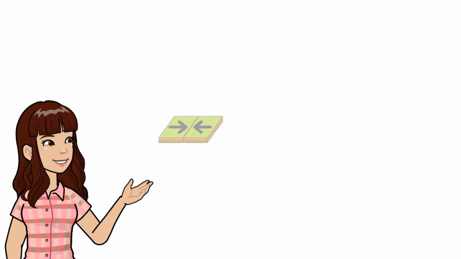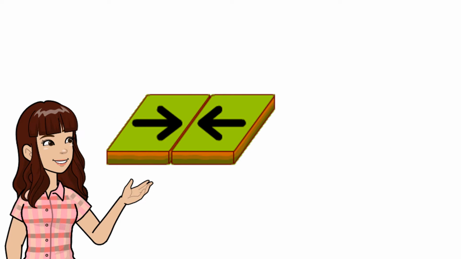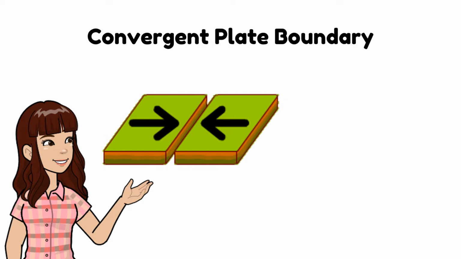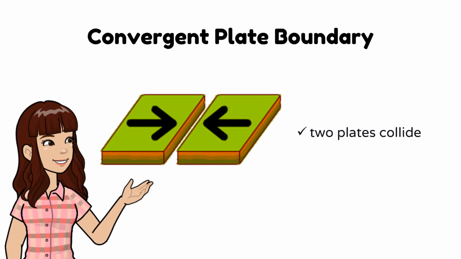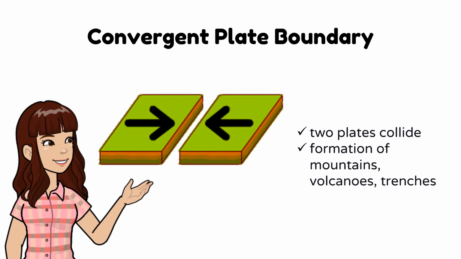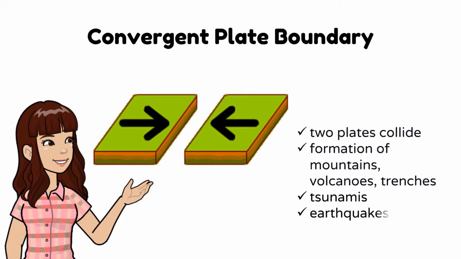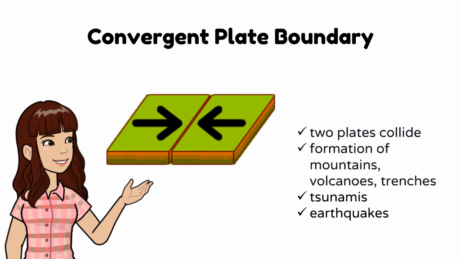The second type of plate boundary is called convergent plate boundary. Convergent plate boundary is present when two plates collide. There will be formation of mountains, volcanoes, and/or trenches. Tsunamis and earthquakes are also experienced when two plates converge.